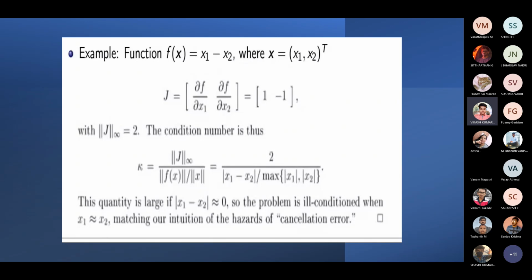If x1 minus x2 is approximately 0, then by doing a small change, the value of this function becomes a large change. Therefore, this condition number becomes ill-conditioned.